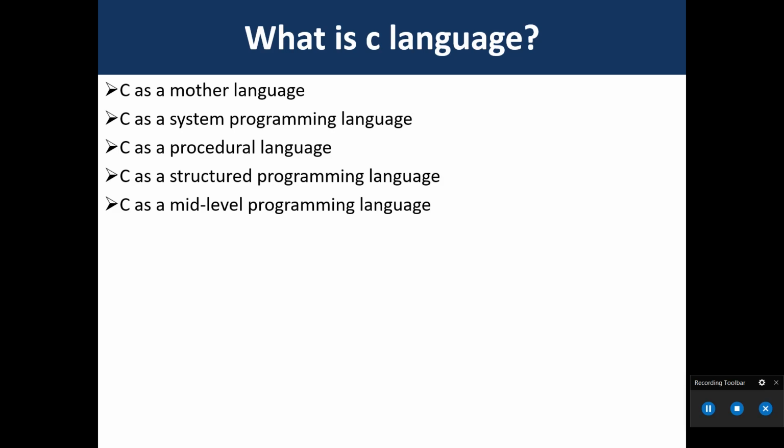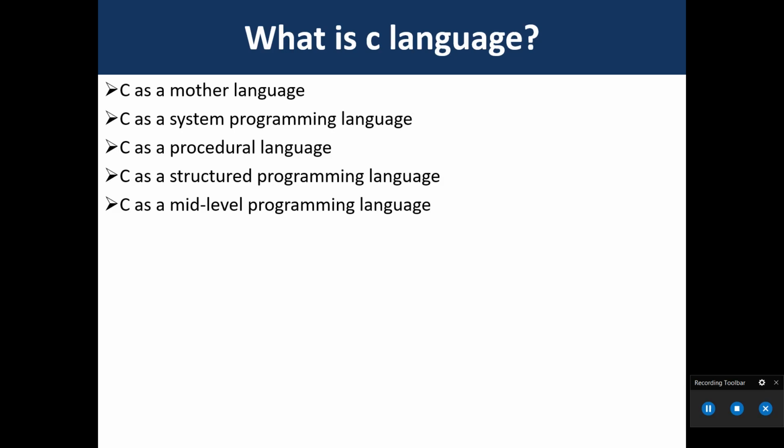Then C as a system programming language. A system programming language is used to create system software. It can be used to do low level programming, for example, driver and kernel. It is generally used to create hardware devices, OS, drivers, kernels, etc. For example, the Linux kernel is written in C language. It cannot be used in internet programming like Java, .NET, PHP, etc.